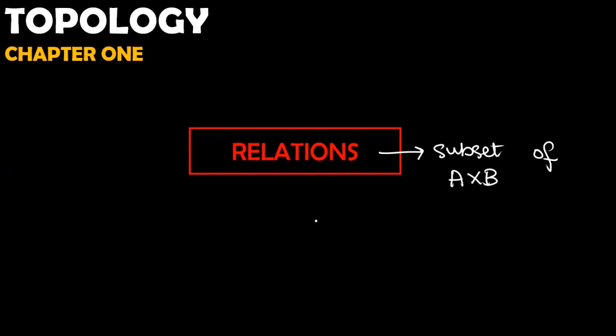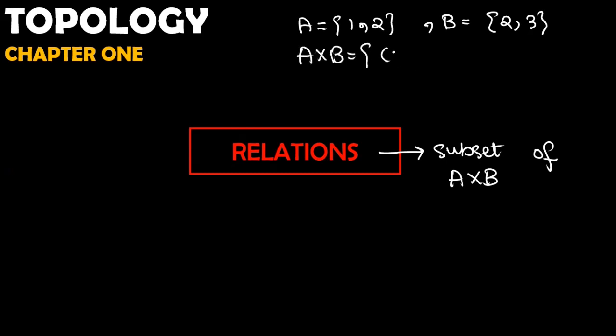Our next topic is relations. The simplest explanation of a relation is that it is a subset of A cross B. It means that if I have a set A containing elements 1 and 2, and a second set B containing the elements 2 and 3, then A cross B is (1,2), (1,3), (2,2), and (2,3).